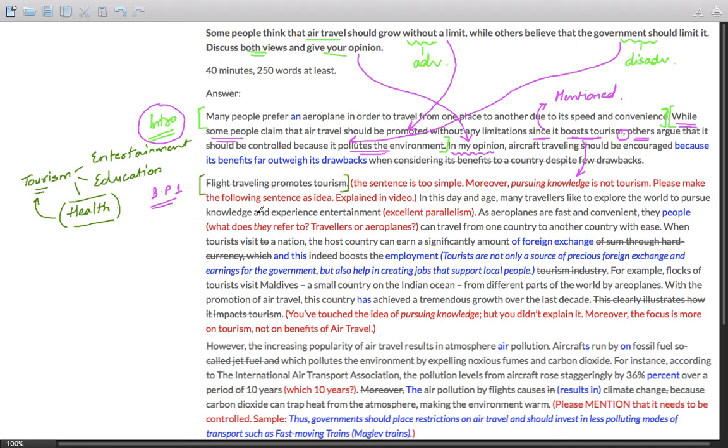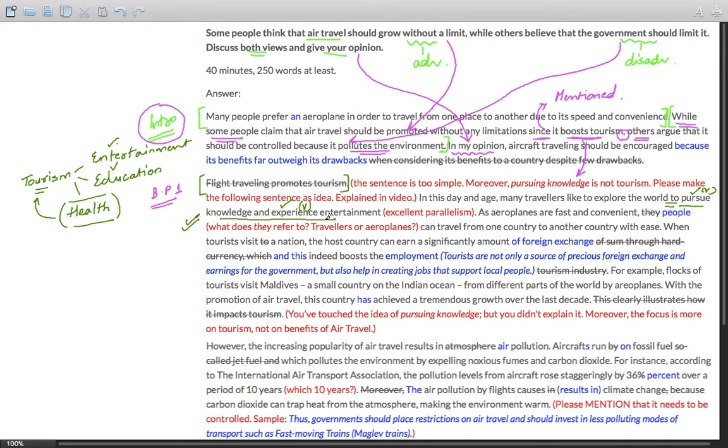Student could have written over here to pursue knowledge and experience entertainment. This could have been better put as educational tourism and entertainment tourism. The parallelism is excellent over here. Please note that the student has written many travelers like to explore the world too. Now there are two things, 1 and 2. So pursue knowledge and experience entertainment. These are verbs. The first word is a verb, and this is also a verb. This is a well-written statement.